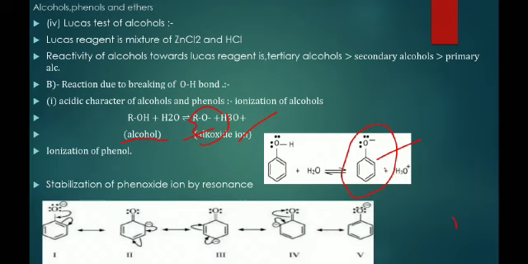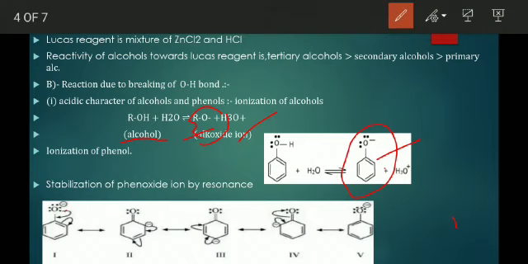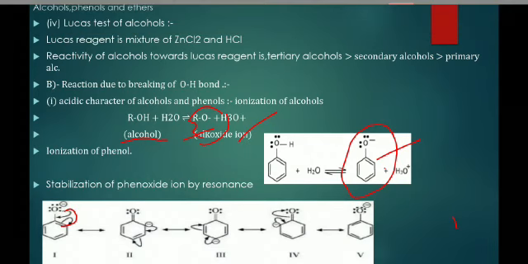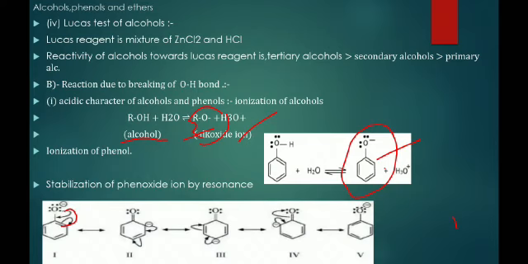And you know about this resonating structure. In it, the lone pair of electrons present on the oxygen shifts toward the carbon-oxygen bond, and the shifting of the lone pair continues, forming these resonating structures. So on the basis of stability of the phenoxide ion, phenol is more acidic than alcohol.